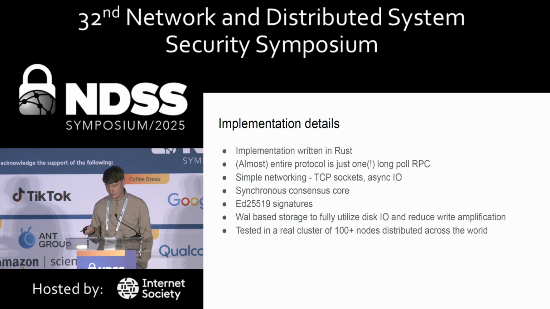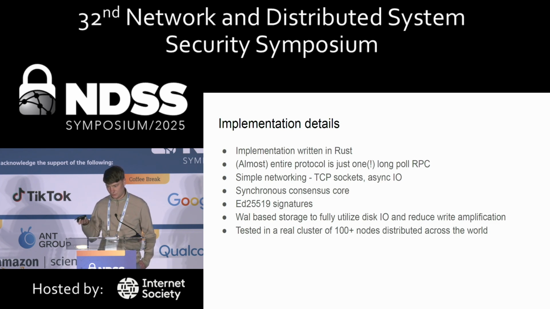We have an implementation for this, and it's written in Rust. The entire protocol, as I said, the networking part is very simple. It's literally one RPC, where I connect to other nodes and just ask the node, can you just give me your blocks? And I send the blocks to the nodes that connected to me. The network is fairly simple. It's just a TCP socket between different nodes.